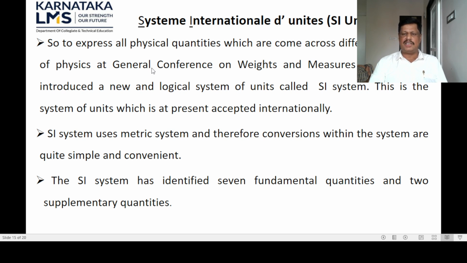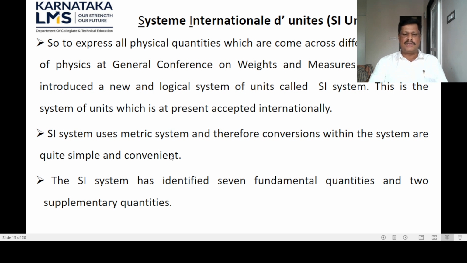So to express all physical quantities which come across different branches of physics, the General Conference on Weights and Measures held in 1960 introduced a new and logical system of units called the SI system. This is the system of units which is at present accepted internationally to express all physical quantities across different branches of physics.